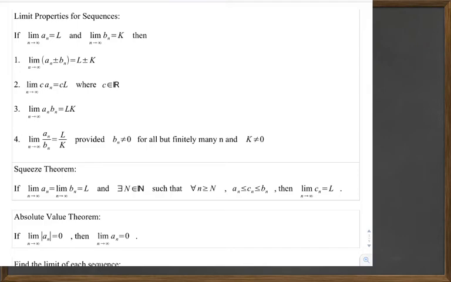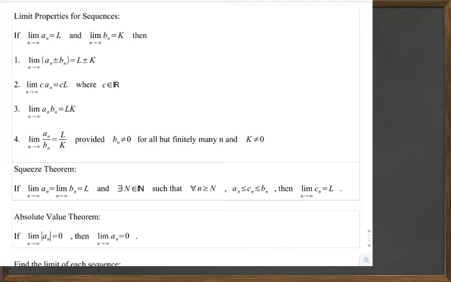The product, this is term by term, so a1 times b1, a2 times b2, a3 times b3. The limit as n goes to infinity of the product of a sub n times b sub n is equal to the product of their limits, L times k. The limit as n goes to infinity of a sub n over b sub n is equal to the limit of L over k, provided that b sub n is not 0 for all but finitely many n, and also the limit k is not 0.